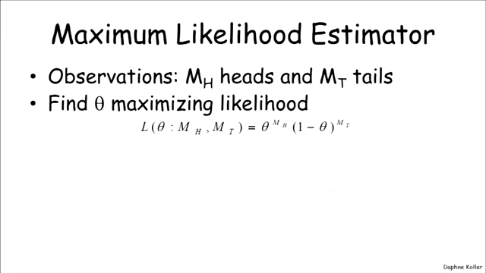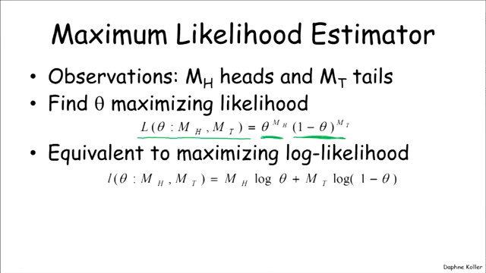So generalizing that, let's assume that we have observed in this context MH heads and MT tails, and we want to find the theta that maximizes the likelihood. And just as in the simple example that we had, this likelihood function is going to have theta appearing MH times and 1 minus theta appearing MT times. And so that's going to give us a likelihood function that looks just like the likelihood function that we saw on the previous slide.